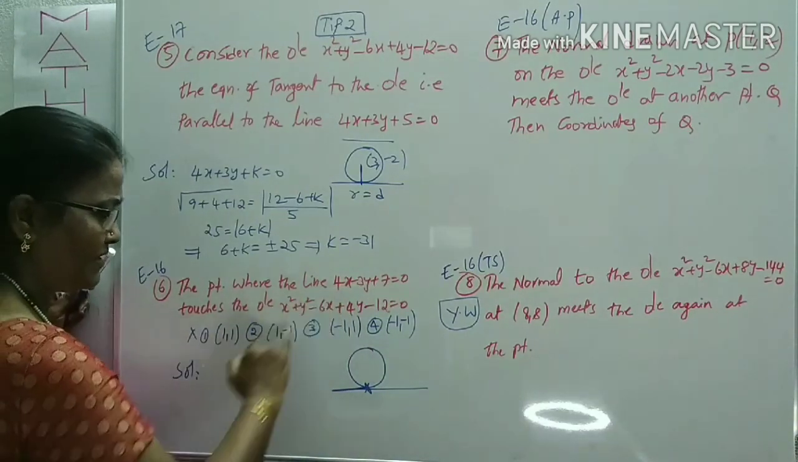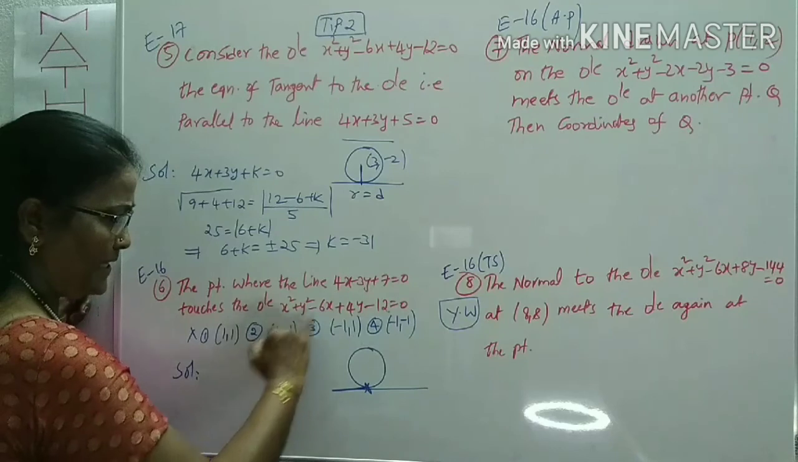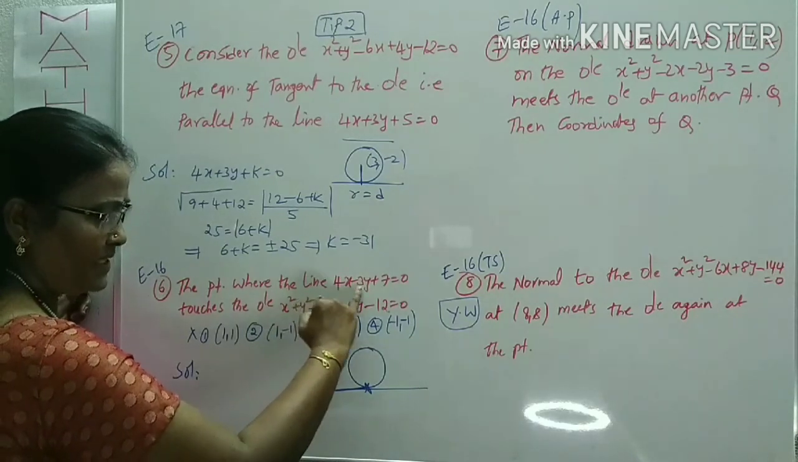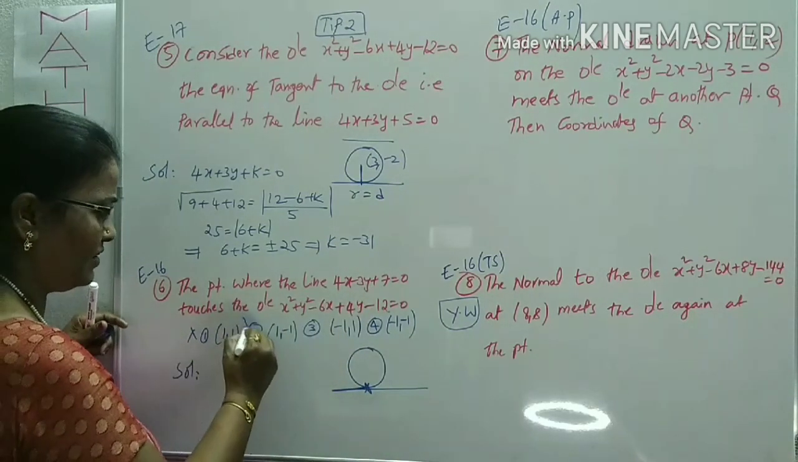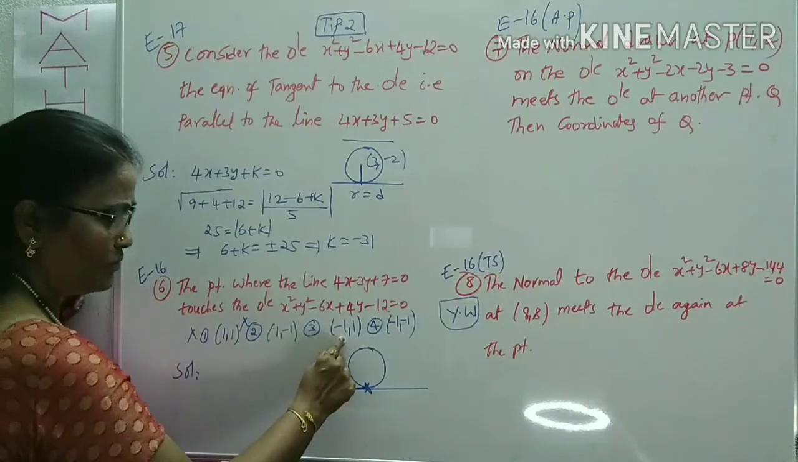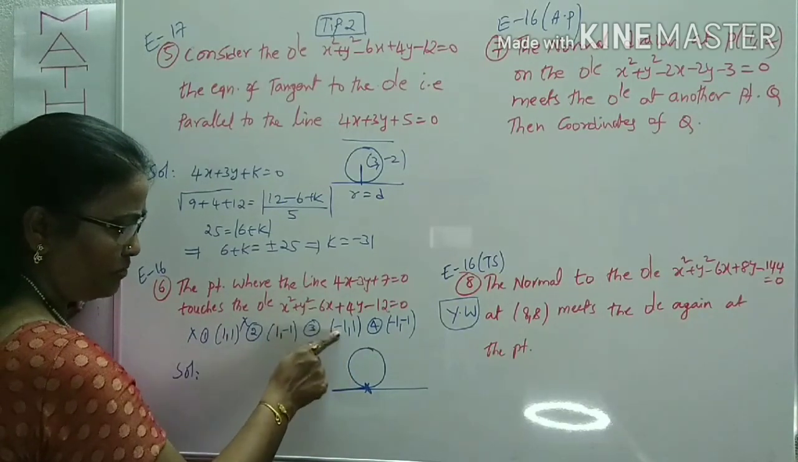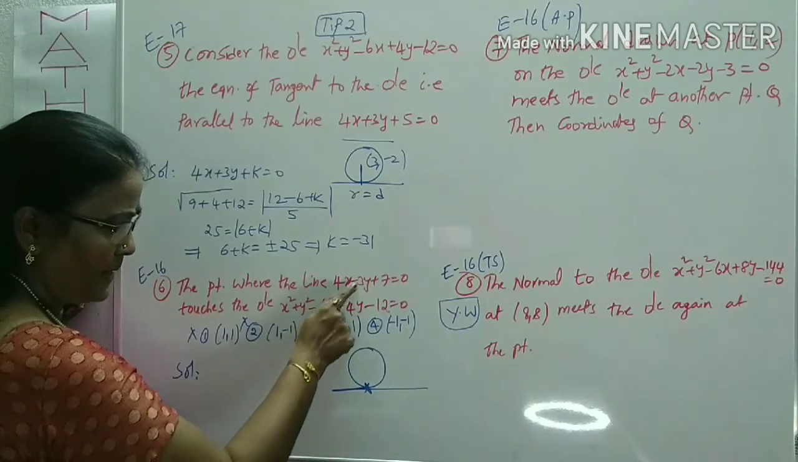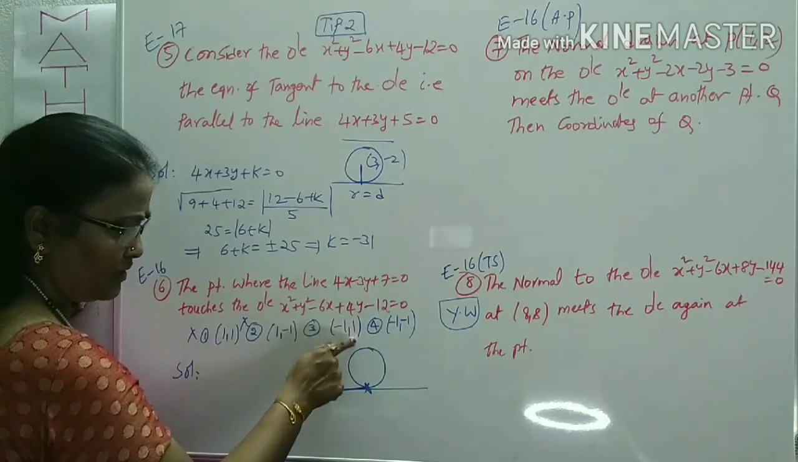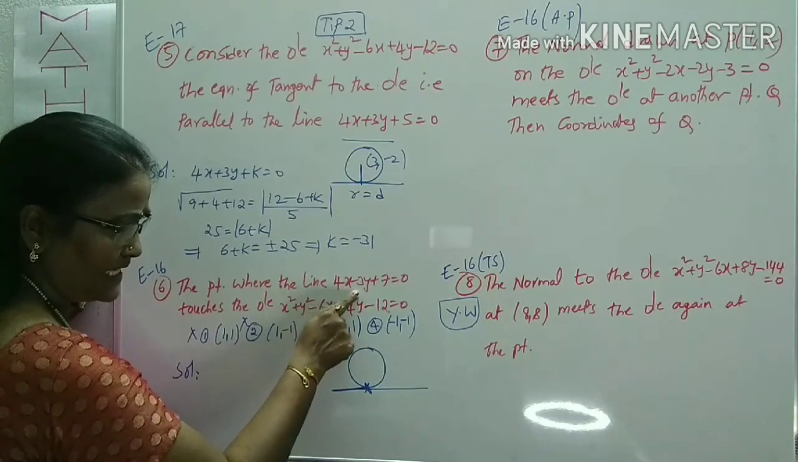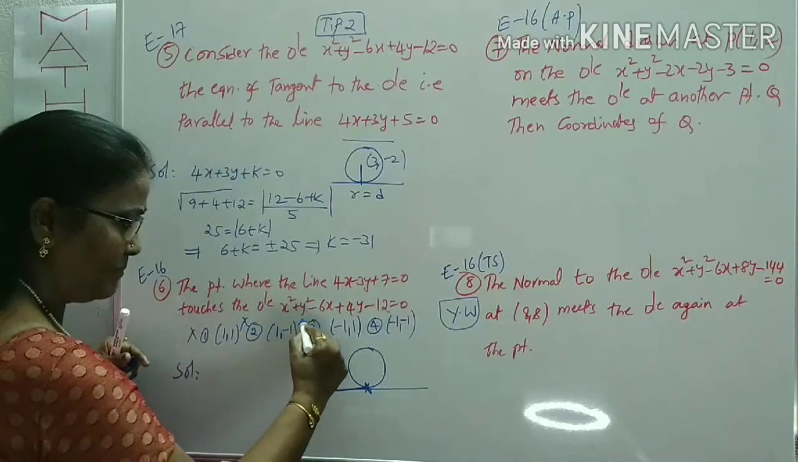Second option, in place of x, 1, 4 minus or plus 3, 4 plus 3 is 7, plus 7 is not at all 0, so it is not the second option. Now we can move to the third option: 4 into minus 1 is minus 4, 3 into minus 3 into 1 is minus 3, minus 4 minus 3 is minus 7, plus 7. Yes, it may be the third option.